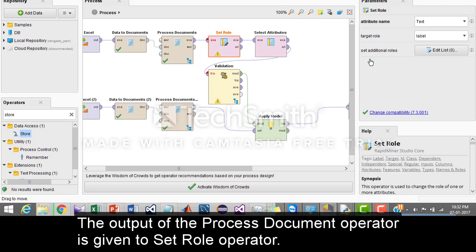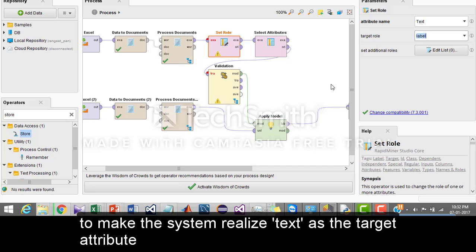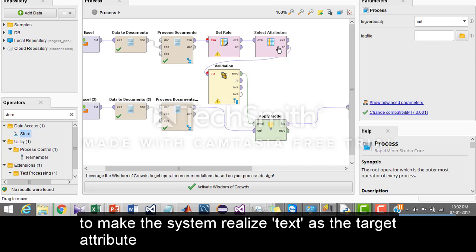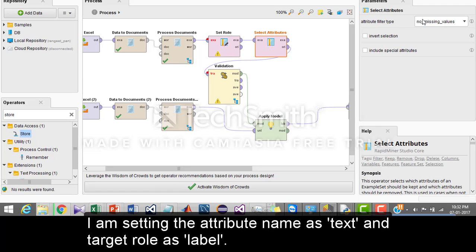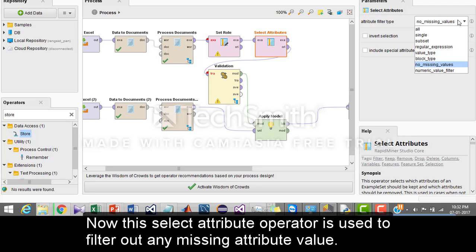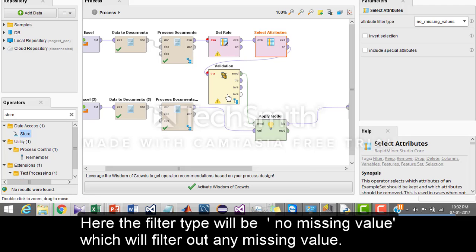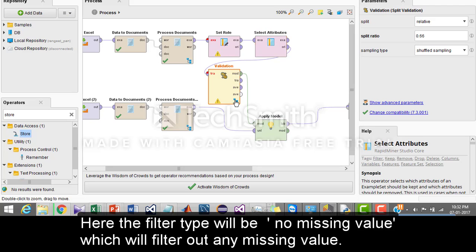The output of the process documents operator is given to the set role operator. To make the system realize text as the target attribute, I am setting the attribute name as text and the target role as label. Now this select attributes operator is used to filter out any missing attribute value. Here the filter type will be no missing values, which will filter out any missing value.